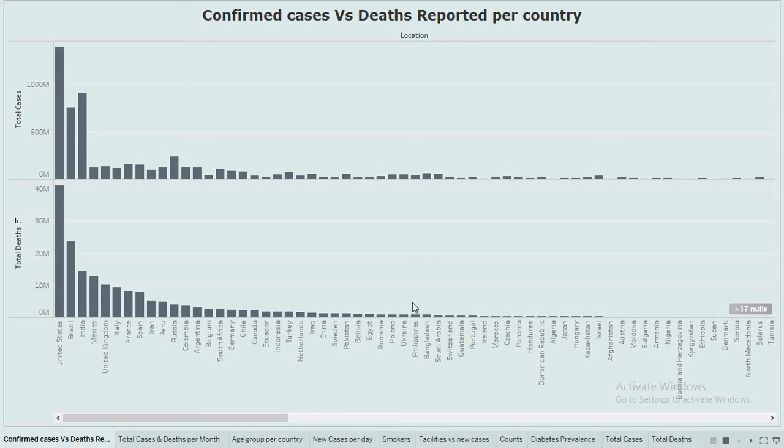Hello guys, this is Dhanesh and I have successfully completed Task 8 at the Spark Foundation, and the task was to perform EDA on the COVID-19 dataset.